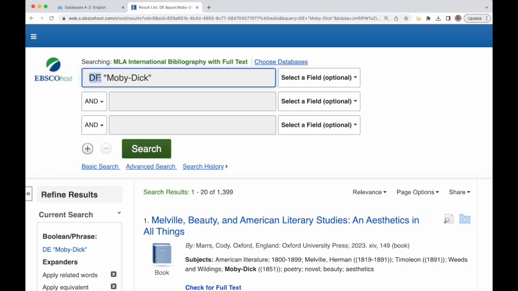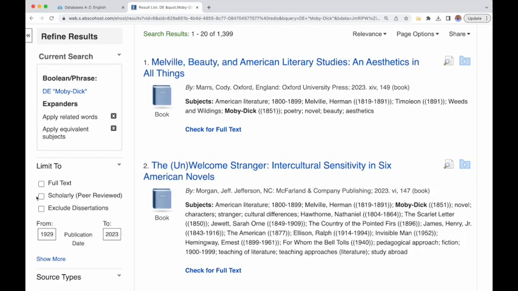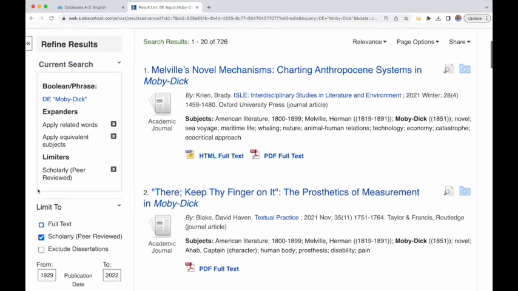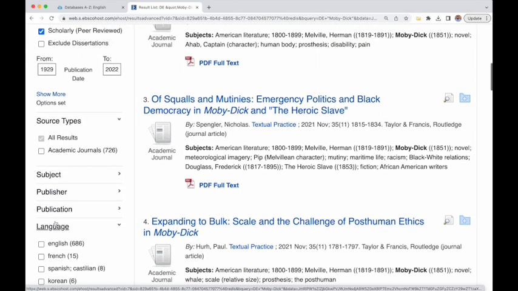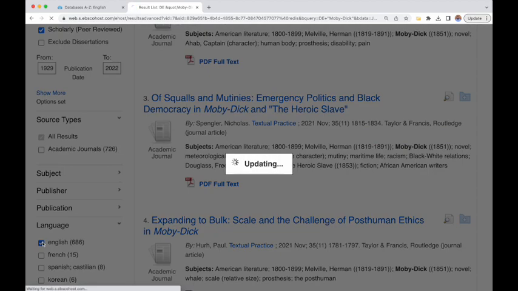So DE is just the prefix for subject terms, and they used direct quotes to go around. So there are 1,399 results that come up for Moby Dick. Now, maybe I want scholarly peer-reviewed. These can be very important for doing academic research. The other thing is I am not multilingual, especially in terms of research, and so I'm going to click English.